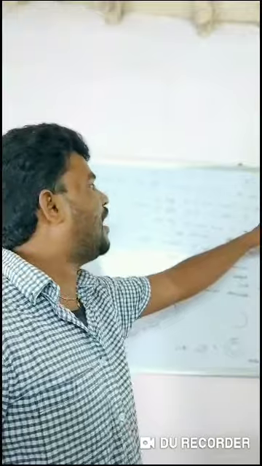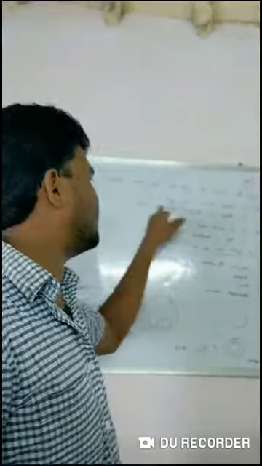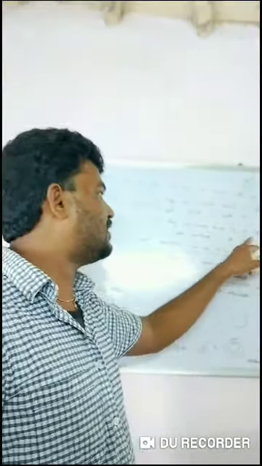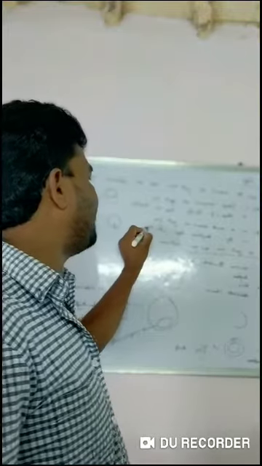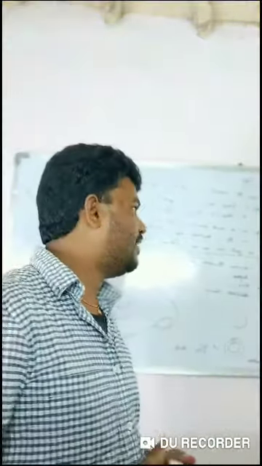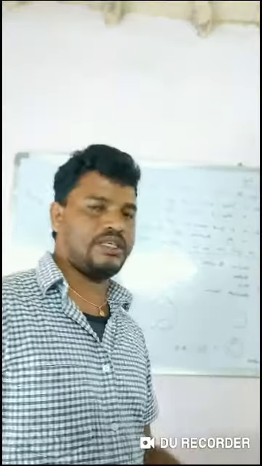Examples of macrolecithal eggs are the eggs of birds and reptiles. Microlecithal eggs have a small amount of yolk, such as the eggs of amphioxus, and some fishes and amphibians also have this type of egg. And based on the distribution of yolk, eggs are of the following types: isolecithal, telolecithal and centrolecithal.